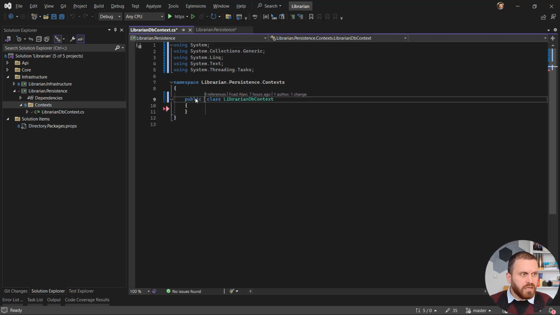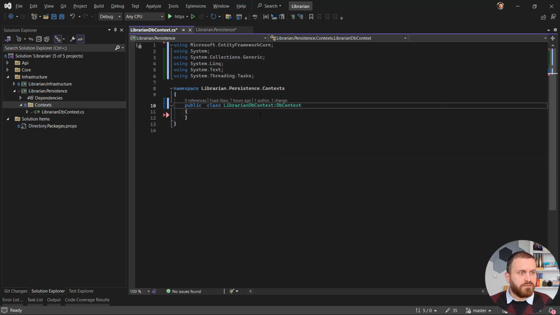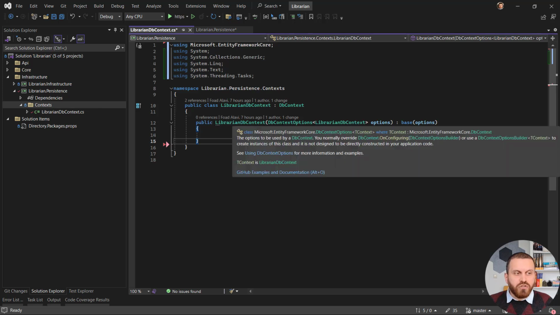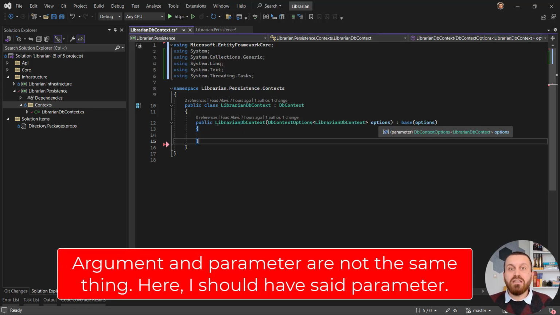Fine, it should be public, and of course it should inherit from DbContext, from Entity Framework. Do not forget that when you are inheriting from DbContext, you need to create a constructor method for this LibraryDbContext, and in that constructor method you need to pass the DbContext options to the base class. It should be something like this. I need to have the constructor, I need to pass a DbContext options. The option should be from the type LibraryDbContext, and then call the base method. We are passing some information between the context, LibraryDbContext, and DbContext like connection string, and all these options will be stored in this argument.